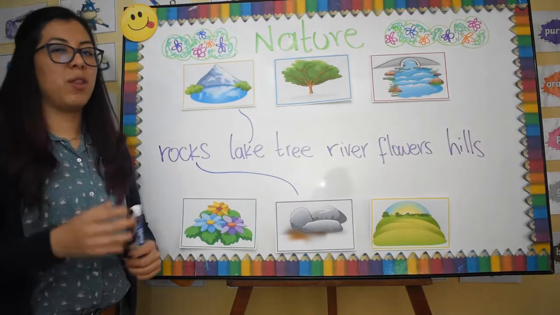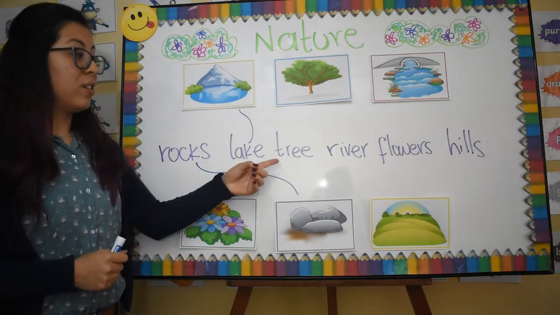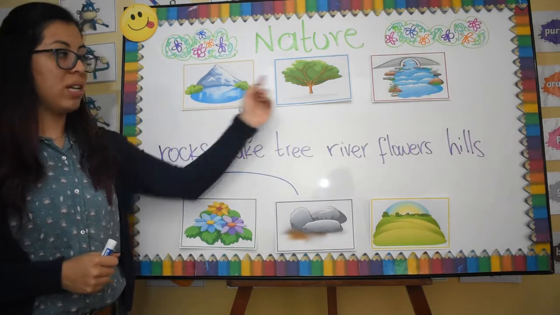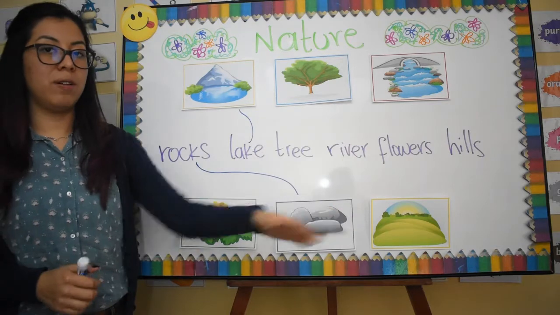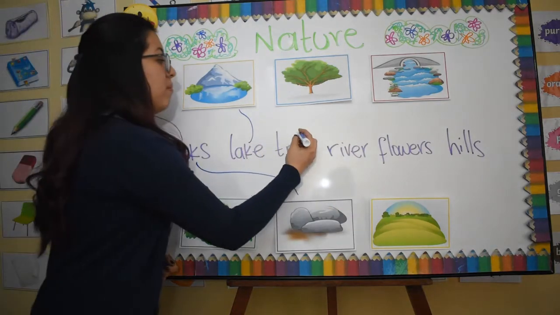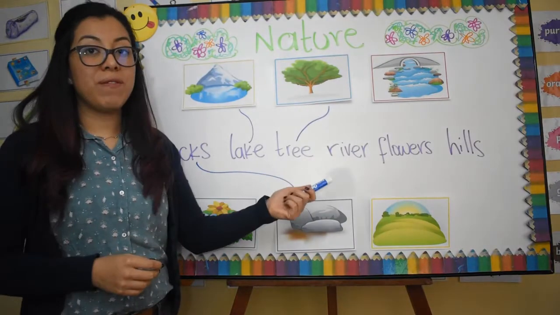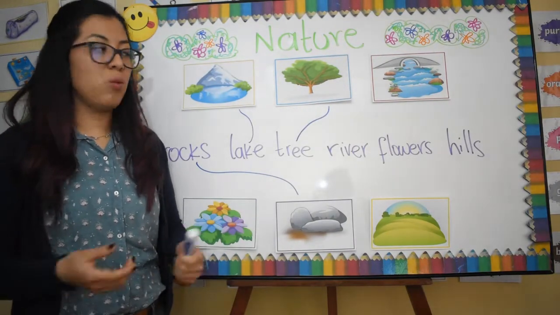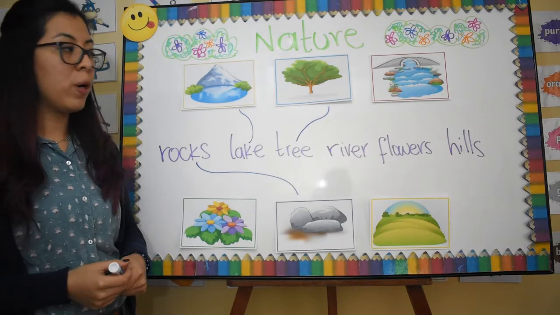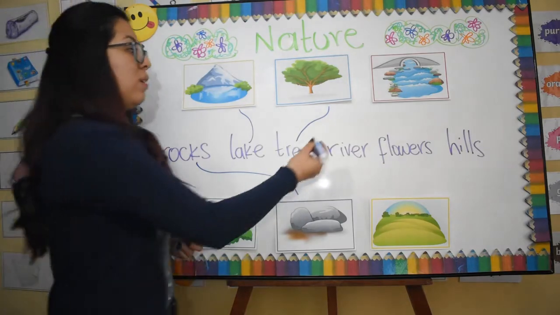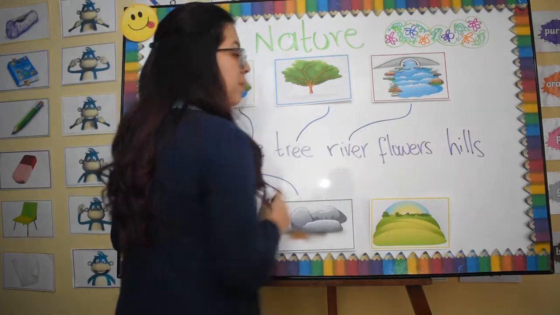Now tree. It sounds like the number 3, but it's totally different. So tree, do you remember? It's over here or over here. And tree is here. Now the river. So what is a river? Do you remember? So the river is here.